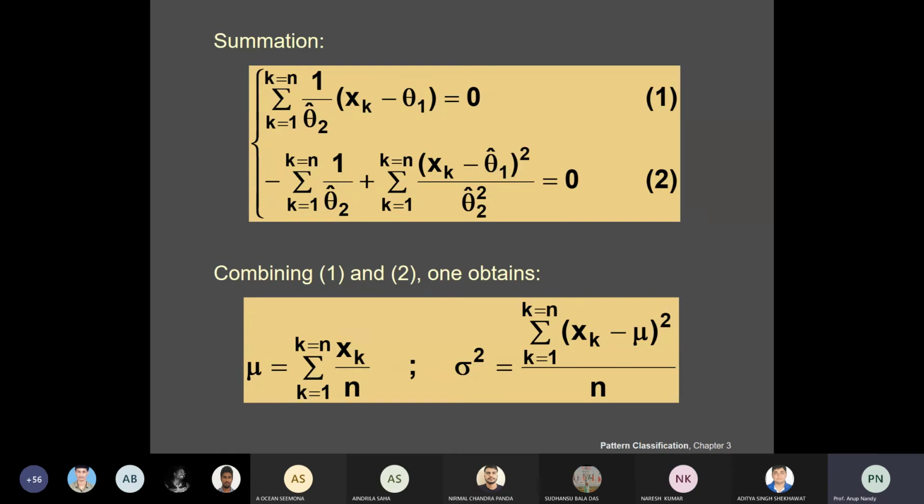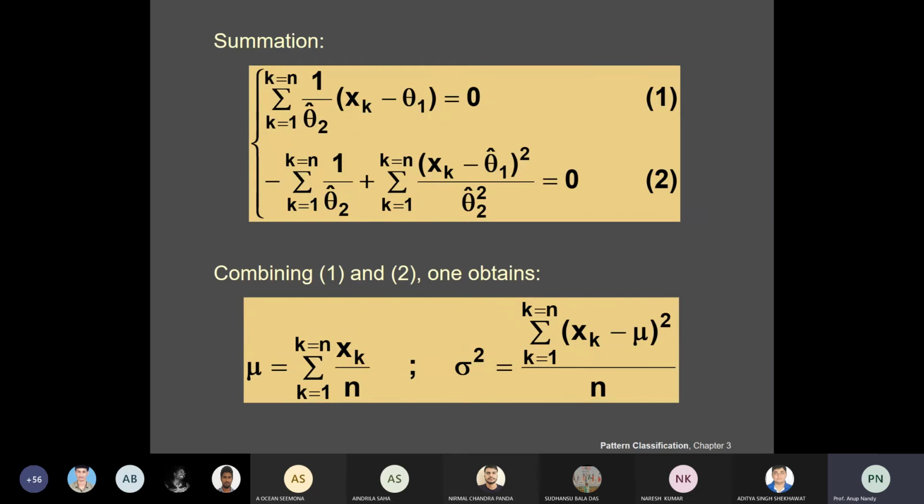Now if you substitute, mu hat is equal to theta 1 hat and sigma square hat is equal to theta 2 hat. With a little arranging, you obtain the maximum likelihood estimates for mu and sigma square. That is, mu hat is equal to 1 by n summation of k equal to 1 to n of xk, and sigma square hat is equal to 1 by n summation of k equal to 1 to n of (xk minus mu hat) whole square. The analysis for the multivariate case is basically very simple.